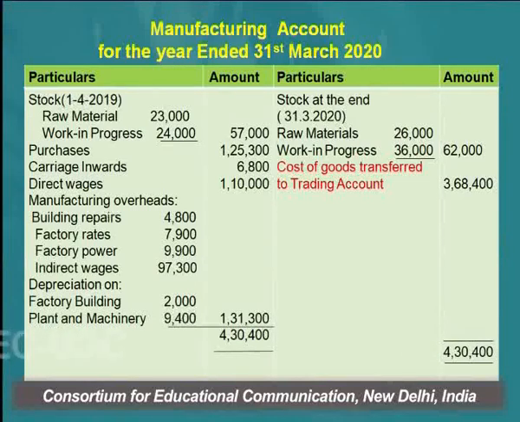The total of the debit side, the total of the expenses, comes to 4,30,400, whereas there are only two items appearing on the credit side, that is stock of raw material and work in progress, which is 62,000. So 4,30,400 minus 62,000 is the balancing figure of this manufacturing account, and this balancing figure is known as cost of goods produced, or cost of goods sold. So this balancing figure will be transferred to the trading account.